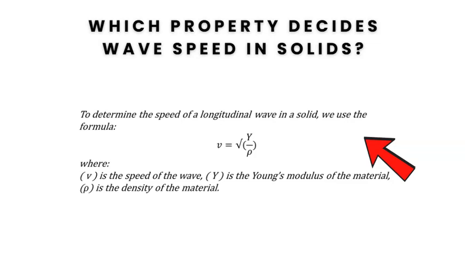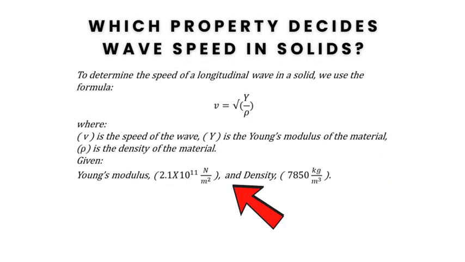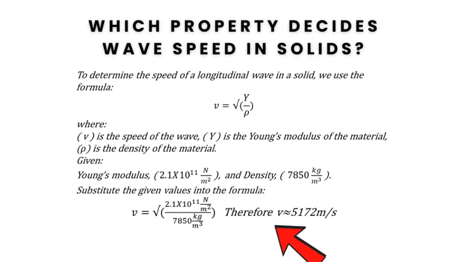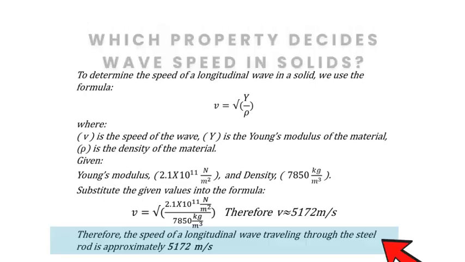To determine the speed of a longitudinal wave in a solid, we use the formula V equal to square root of Y by rho, where Y is Young's modulus and rho is the density. Given that Young's modulus equal to 2.1 × 10^11 and density equals 7,850, substituting the given values into the formula, we get speed equals 5,172 meter per second.